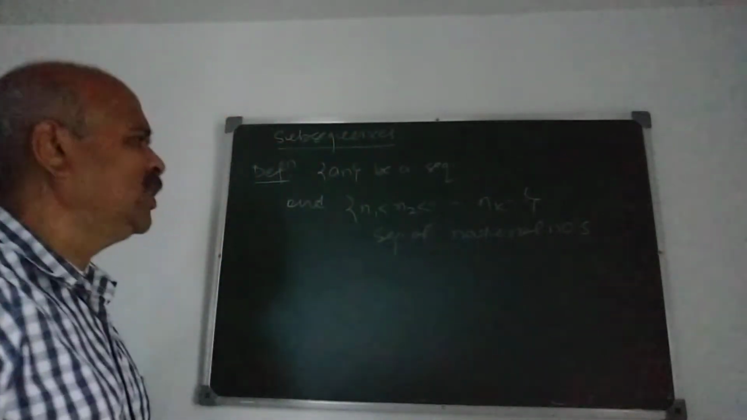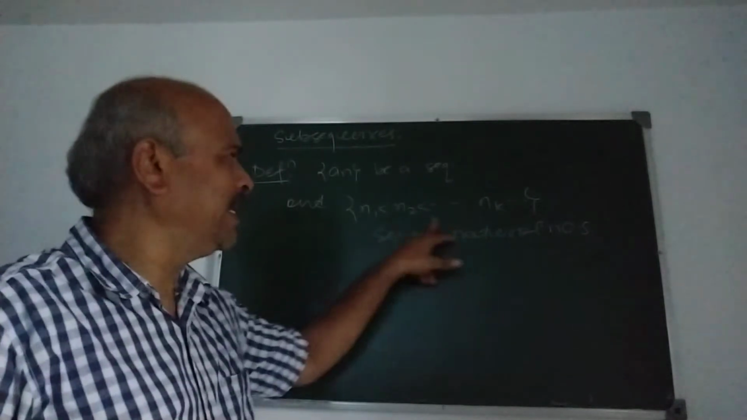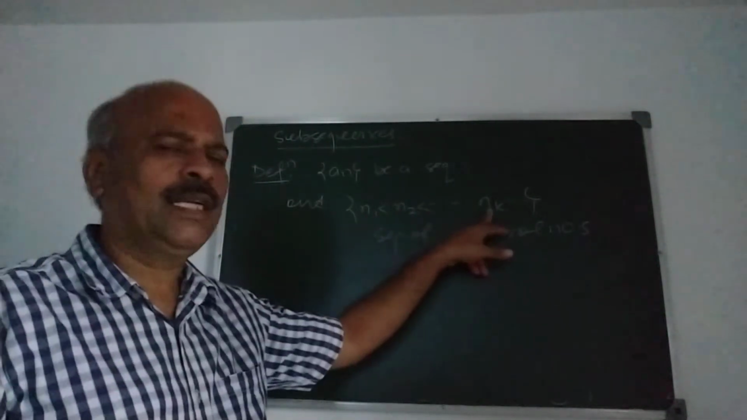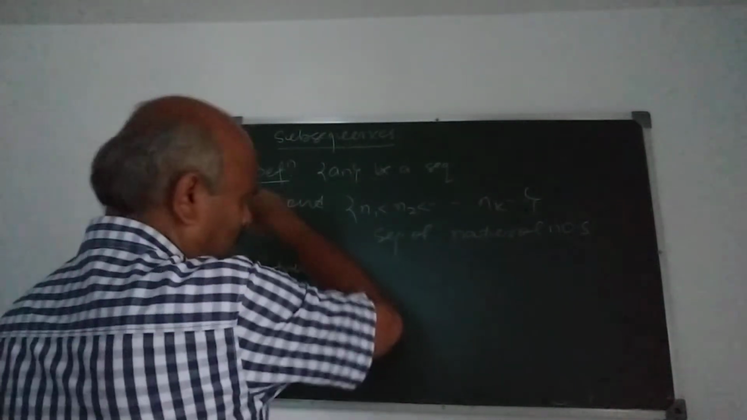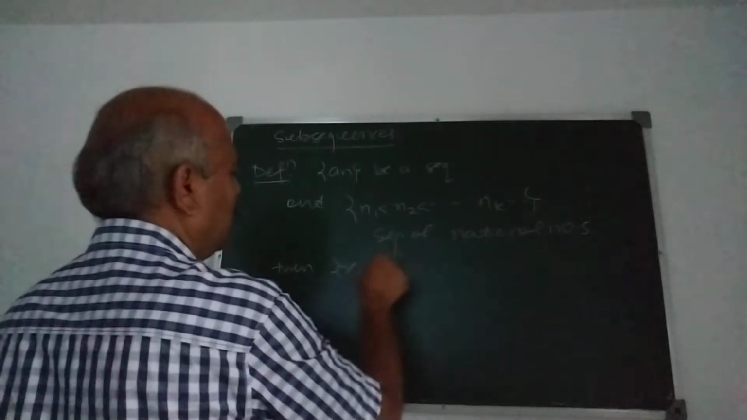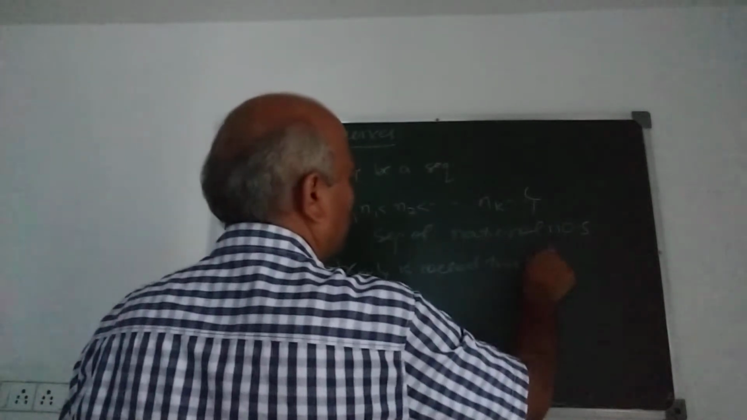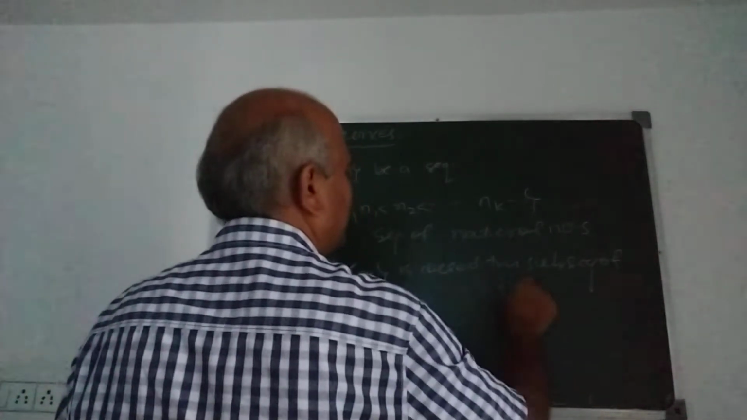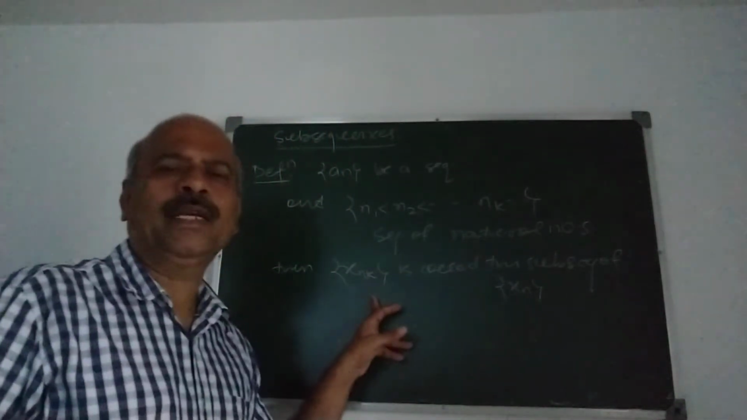That means positive integers, n1 less than n2. This is important: they are strictly in increasing order, n1, n2, etc. Then the sequence xnk is called the subsequence of xn, and it is usually denoted by yn.